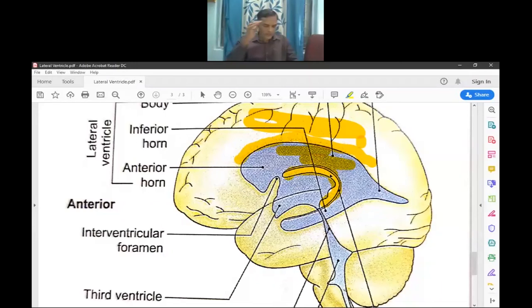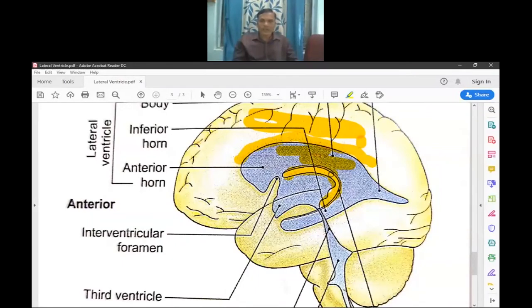So this is the floor. It is formed by the body of the caudate nucleus, stria terminalis, thalamostriate vein, lateral portion of the upper surface of the thalamus, choroid plexus, and the upper surface of the symmetric half of the body of the fornix. These structures form the floor of the central parts of the lateral ventricle. The roof is formed by the body or trunk of the corpus callosum.